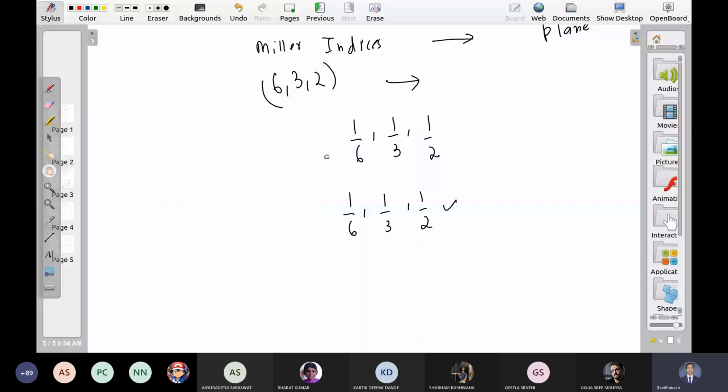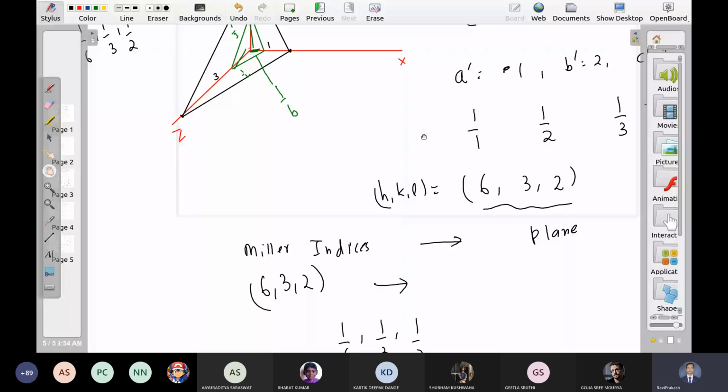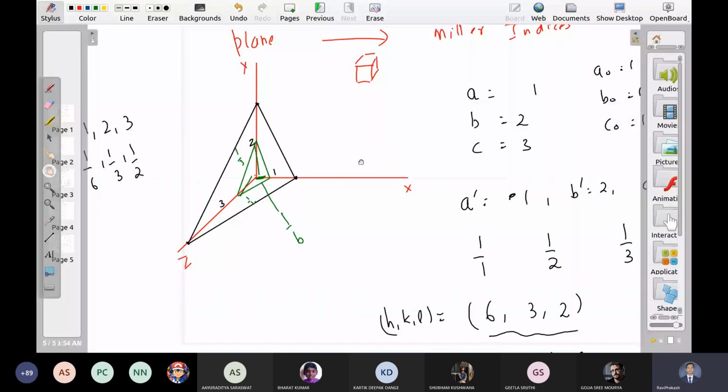What is the time? So I'm not going to continue further. We'll start from the next class. Any doubt here? So at your home, just practice some planes. You can draw as many planes as you want.